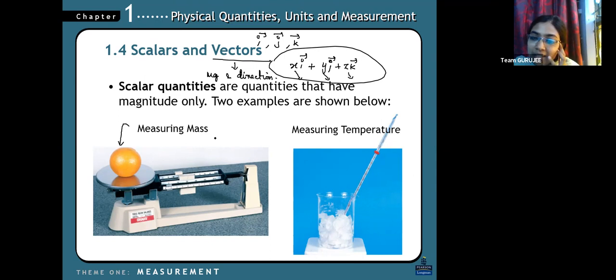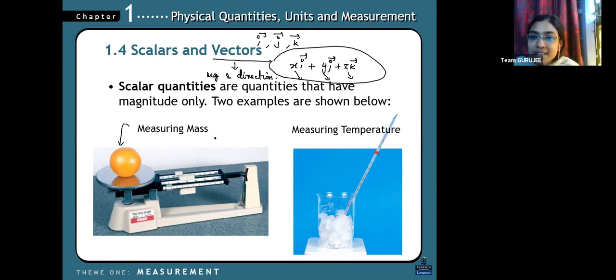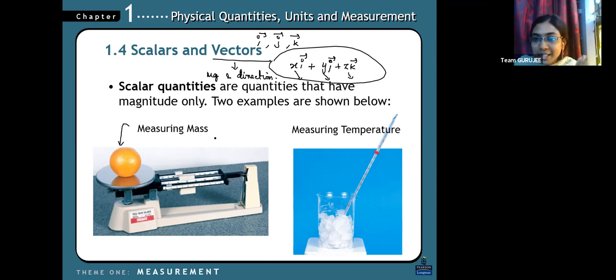Mass is the size of an object. Then when you go and buy something, people tell you the weight in kilograms. Why do they say that?